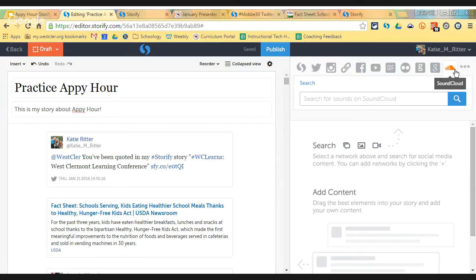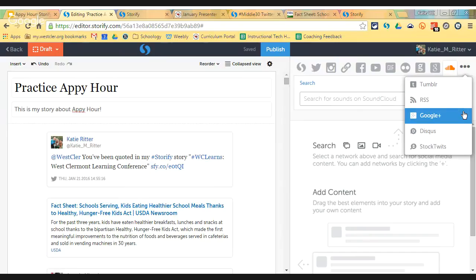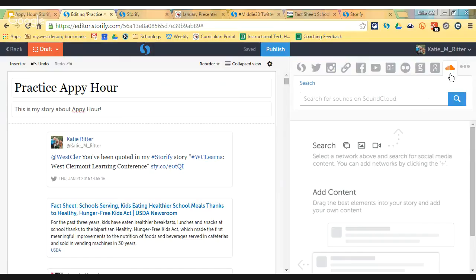SoundCloud is another website where you would need another free account, but it will let you create audio recordings. So if you or your students wanted to just record their voice, when they're finished, they'll do that on SoundCloud, and then SoundCloud will give them a URL to that audio recording. So here they could actually embed their audio recordings right into their Storify. And you have a few more quick options when you click the three dots that you can search and find. So that's how you find and add all of that content. It's as easy as dragging and dropping or clicking that add everything option.